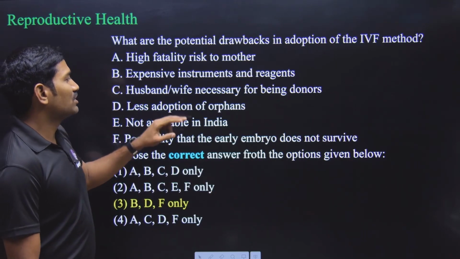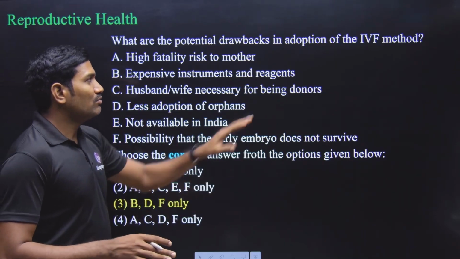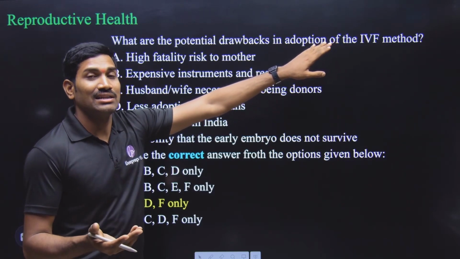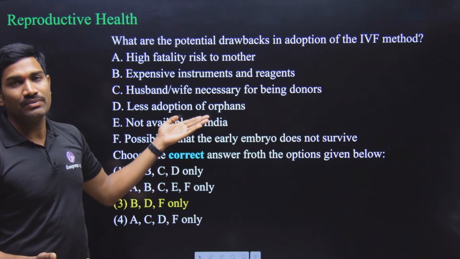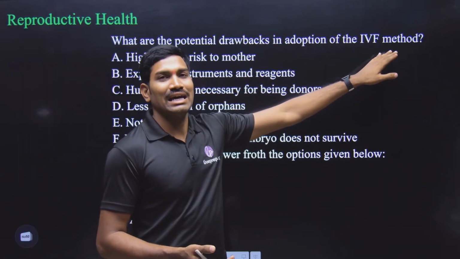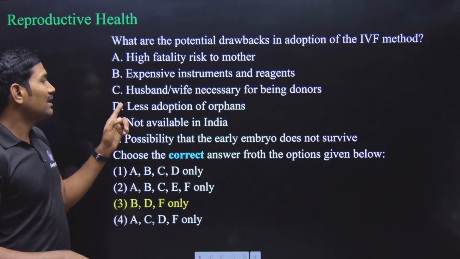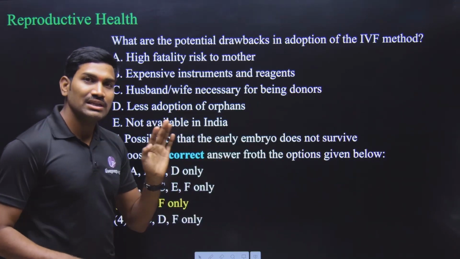Next one, less adoption of the orphans. Yes. So now if there is no IVF method, those couples who are not having the children, they may go for adopting the orphans. But if they are going for the IVF, the chances of adopting an orphan will be decreased. So that's why less adoption of orphans is a correct statement.